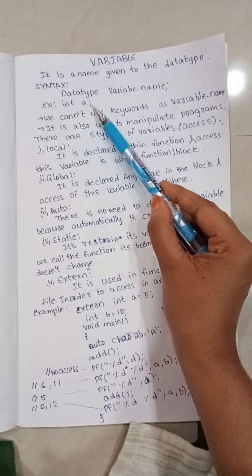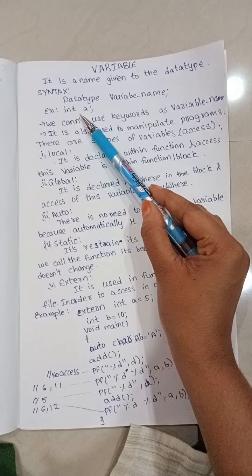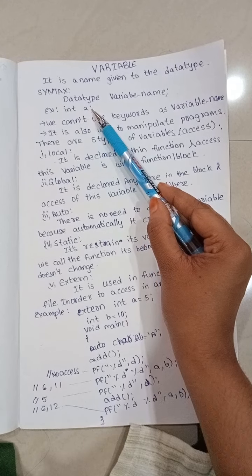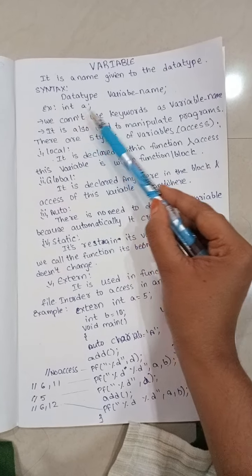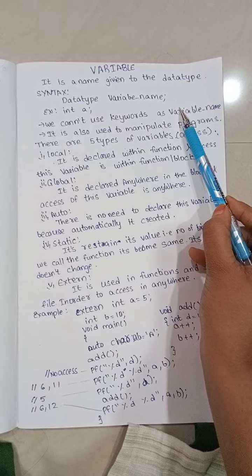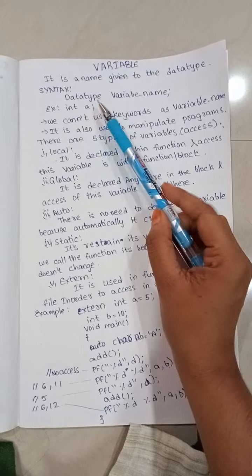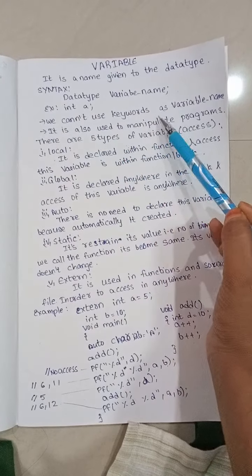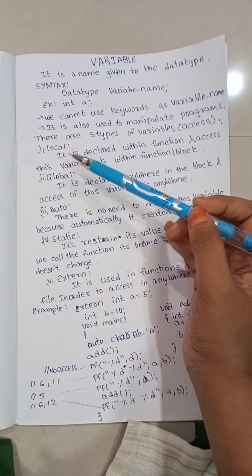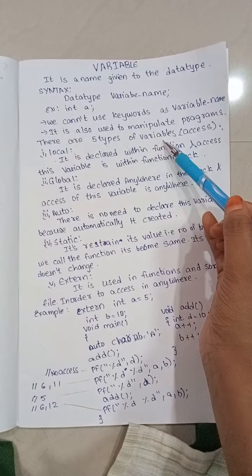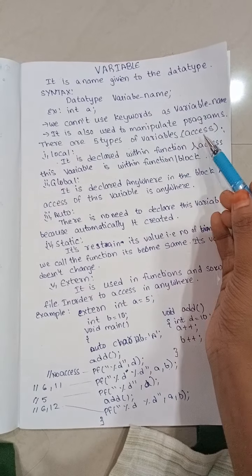For example, int a. Here we are declaring int as a data type and a as a variable name. We cannot use keywords as a variable name, and we cannot use white spaces in a variable name. It is used to manipulate programs. There are 5 types of variables depending upon their access in the program.